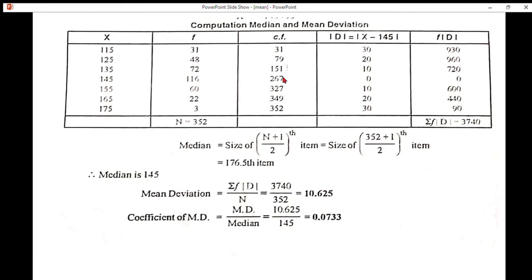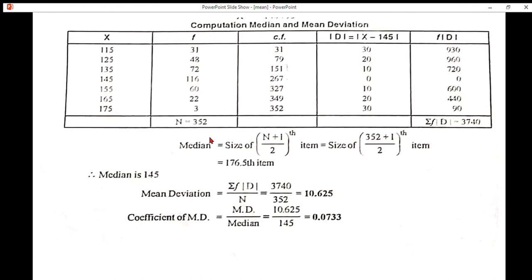How to find this cumulative frequency? Individual frequency 31. Replace here. That is first cumulative frequency is also 31. Next, add first cumulative frequency with second individual frequency. We get second cumulative frequency, that is 31 plus 48 we get 79. 79 plus 72 we get 151, and so on.